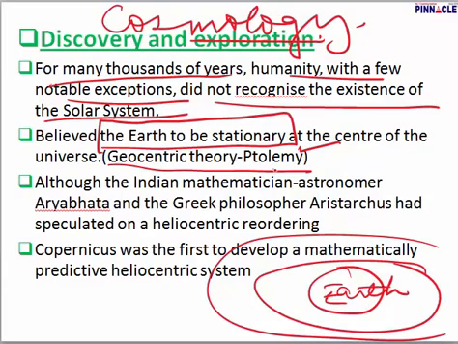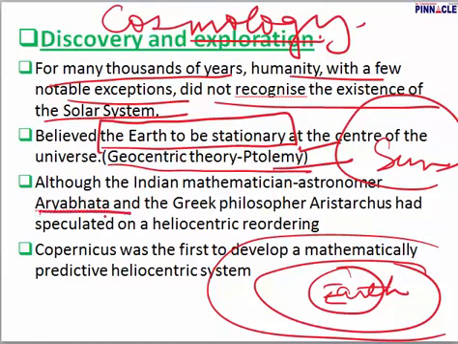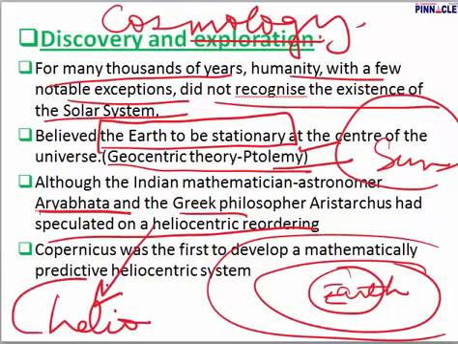Ptolemy was the one who supported this theory, or rather gave this theory. But as time passed, we realized that it is not the earth which is in the center, but the sun, and the heavenly bodies are moving around the sun. In fact, it was Aryabhat, a famous mathematician and astronomer from the Gupta period in India, and another Greek philosopher who speculated a heliocentric theory. What is in helio? Helio means sun. So the sun is going to be in the center and all other heavenly bodies are going to move around the sun.